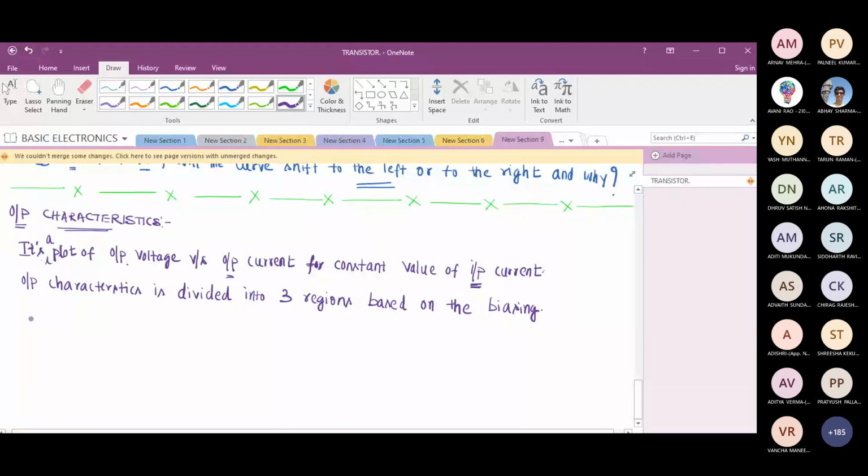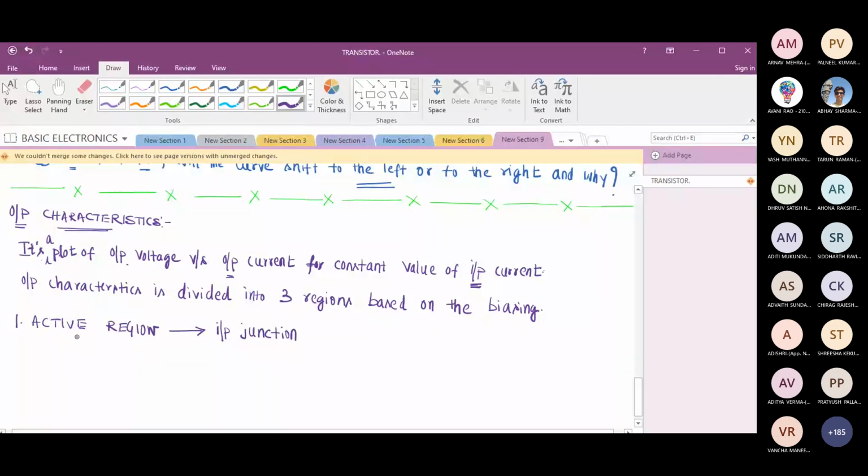I'll explain. The first region is what we call the active region. I'll plot it and explain. You need not worry, just make a note right now. What happens in active region? I'll write here, I_IP input junction. Should we write this? Yes, make a note. Whatever I am writing, you must make a note of this. Not only this, whatever I had explained earlier, you sit with a notebook and pen and make a note.